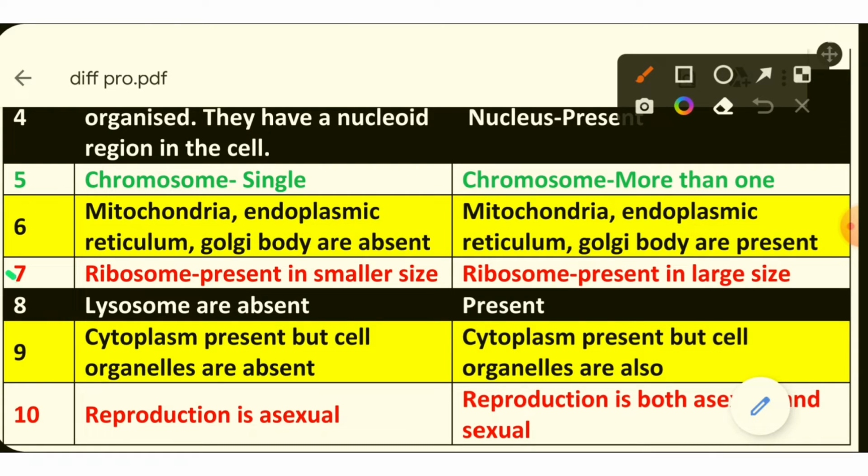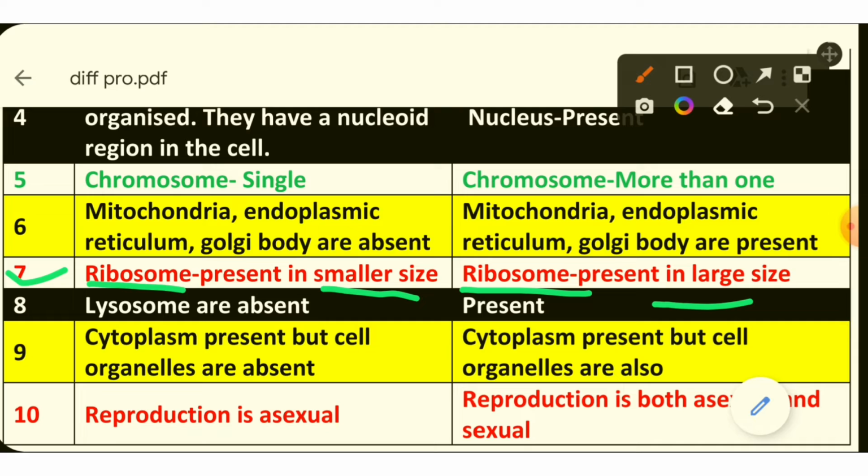The seventh point is in prokaryotic cells, ribosomes are present in smaller size, but in eukaryotic cells, ribosomes are present in larger size. What do you mean by ribosomes? Ribosomes are cellular particles made up of ribosomal RNA and protein that form a factory for protein synthesis. We all know that protein is very important for all the cellular activities.